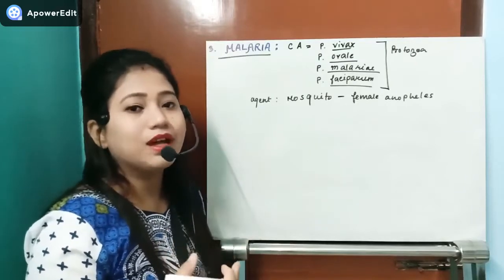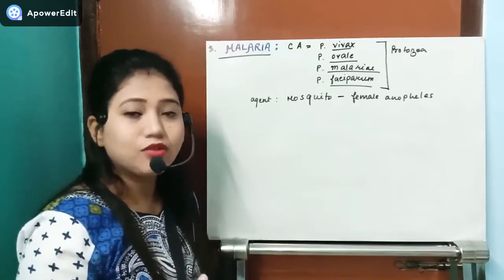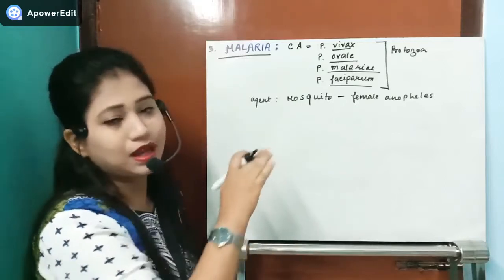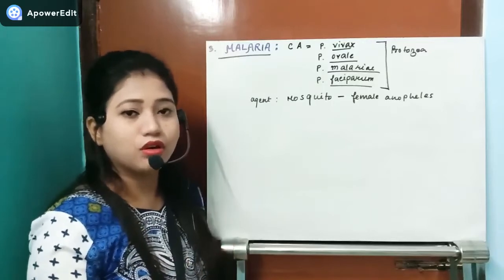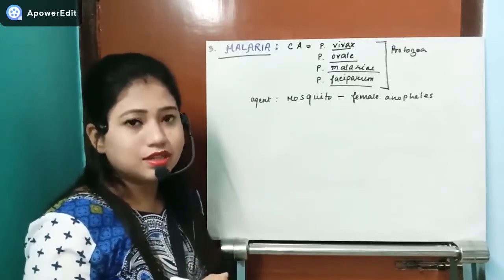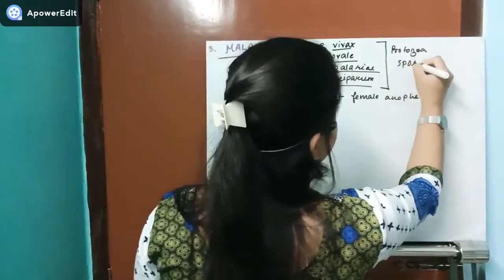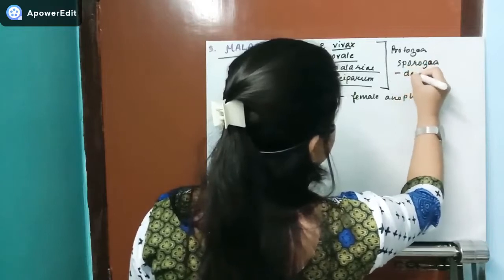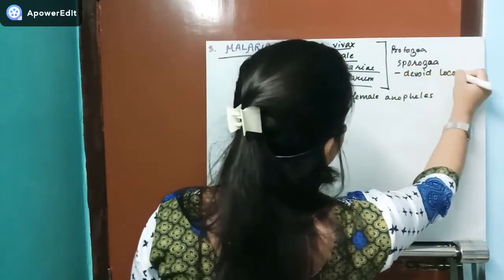So with the blood, they move through the different organs, and only then is it possible for the Plasmodium to reach different organs like the liver or the RBCs. So in the case of this protozoa, the class Sporozoa, they actually lack a locomotory organ.